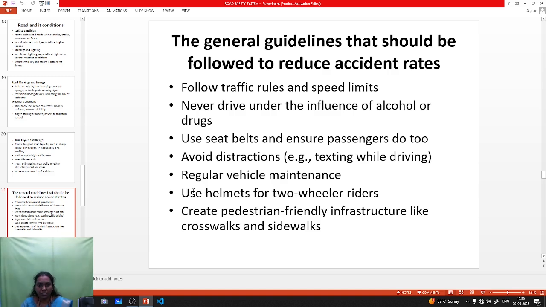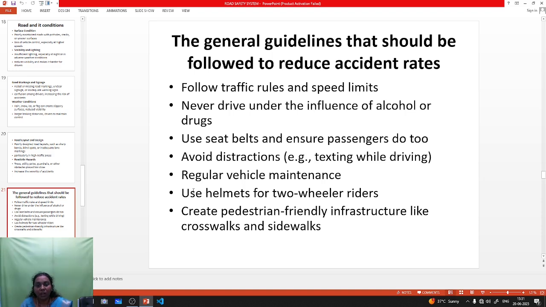So it leads to so many accidents. Next one is using the seat belt. When you are driving a four-wheeler, you must use the seat belt. Otherwise, if your vehicle has a collision with another vehicle and you are not wearing the seat belt, the air bags are not working. So the accident rate, accident injuries, or accident deaths will increase. So everyone driving a four-wheeler must use the seat belt.